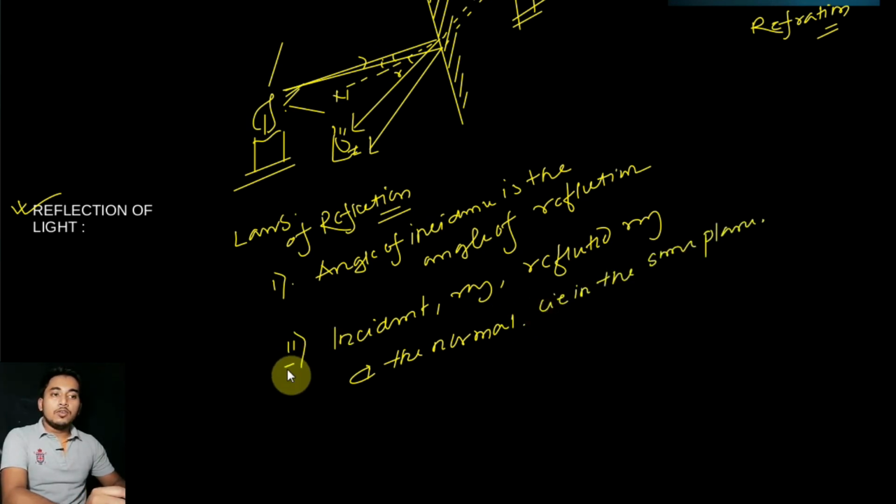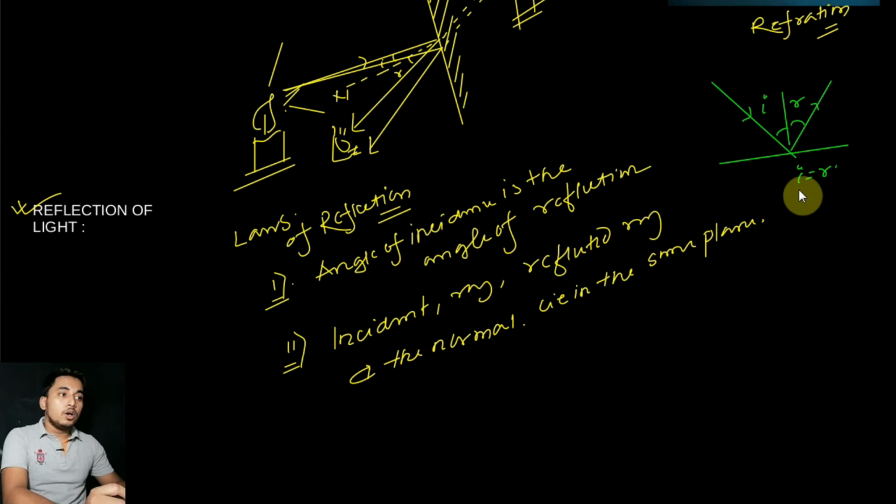So this is the second law of reflection, and this is the first law of reflection. So what is the first law? The first law is the angle of the incident ray will be equal to the angle of the reflected ray. Here it is a mirror. Light is coming in that direction, making angle theta with the perpendicular, and going in this direction at the same angle theta. So these two angles will be the same. This is the incident angle I, this is the reflected angle R. These two angles will be the same, that is I equals R.